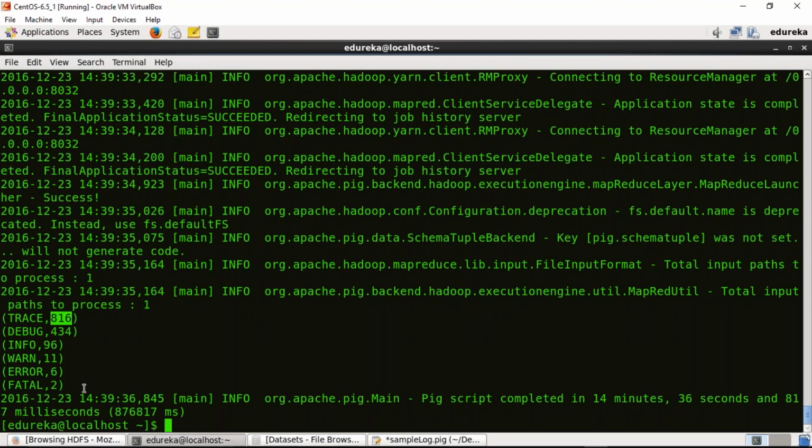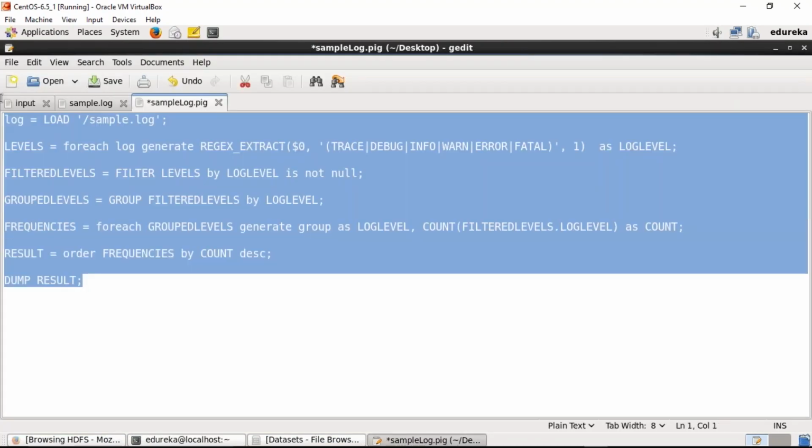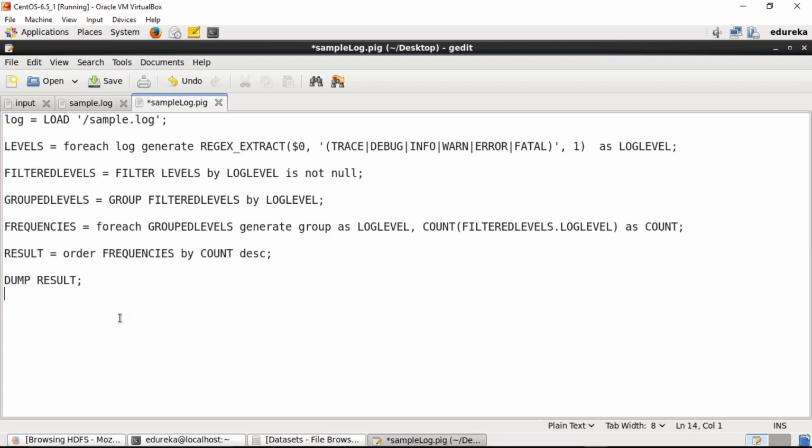So guys, the assignment for you is to execute all these queries one by one on the grunt shell in the MapReduce mode and see the intermediate results as well. I could have shown you the intermediate results. However, there's no fun in that. There's no learning in that for you. Please go and execute each one of these queries one by one and see the intermediate results so that you can understand it very easily.